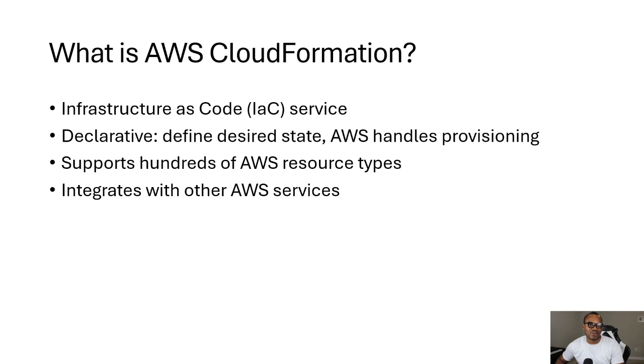So what is AWS CloudFormation? AWS CloudFormation is Amazon's infrastructure as code service. It is a declarative way of defining your AWS infrastructure. So instead of manually clicking through the AWS console to create your server, networks, database, you write human readable code, either in JSON or YAML, that describes your entire infrastructure, and this file will be used to create your infrastructure. It becomes your single source of truth for your environment.